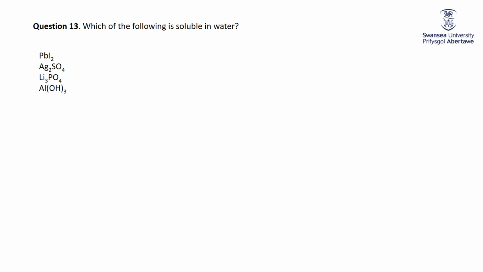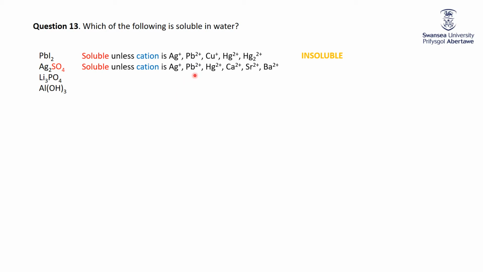Following soluble in water, well, let's see, we have an iodide. One of the rules says that iodides are soluble unless the cations are silver, lead, copper plus, or a variety of mercury-containing ions. So lead iodide is insoluble in water. AgSO4, we know some rules about sulfates. Sulfates are soluble unless the cation is, looks like the same list, except you lose the copper plus and you add in the heavier alkaline earth metals. So calcium, strontium, barium sulfates are insoluble, but we care about silver here.